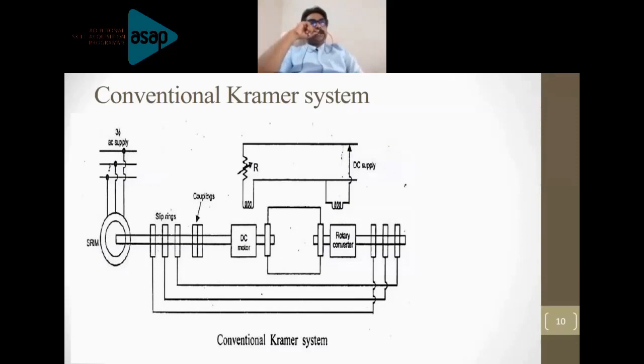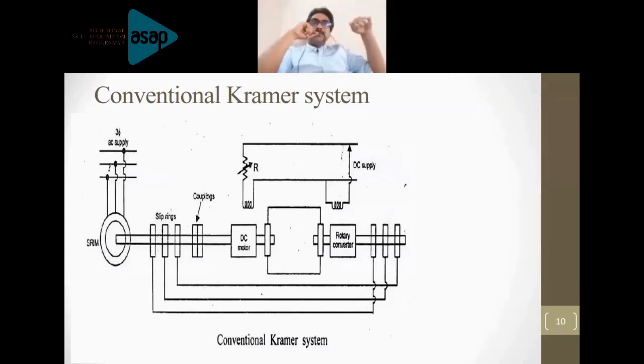The rotary converter is mechanically coupled to a DC motor. The field windings of the rotary converter and the DC motor are connected to an external DC supply. In addition, the field winding of the DC motor is connected to a variable resistance in order to achieve field control also.